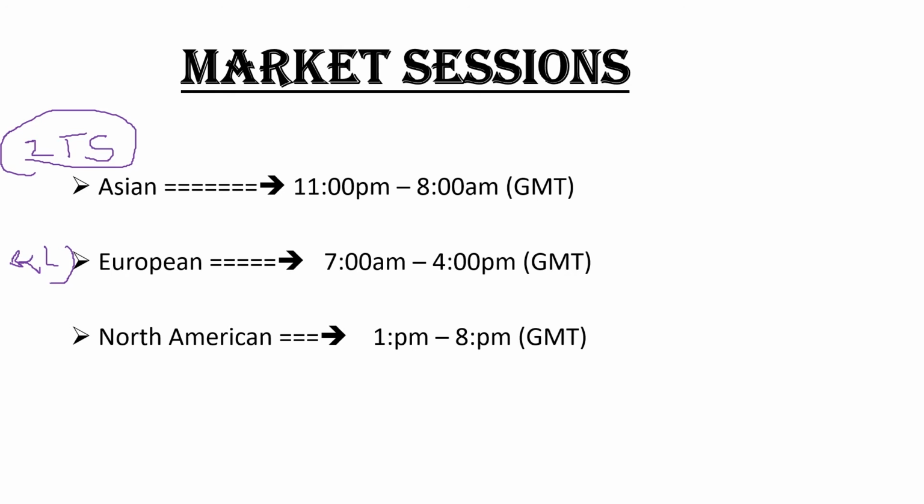If you are a trader who likes the Asian session, this is the time you have to take into consideration, between 11 p.m. and 8 a.m. GMT. If you like trading the European session, this is the time you have to target. You wait for this time, between 7 a.m. in the morning and 4 p.m. in the evening. And then the North American or New York session, this is their time interval, 1 p.m. to 8 p.m. in the evening.